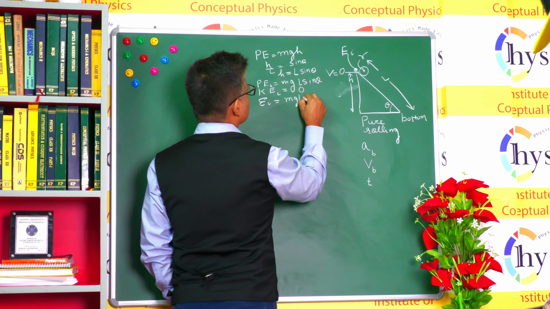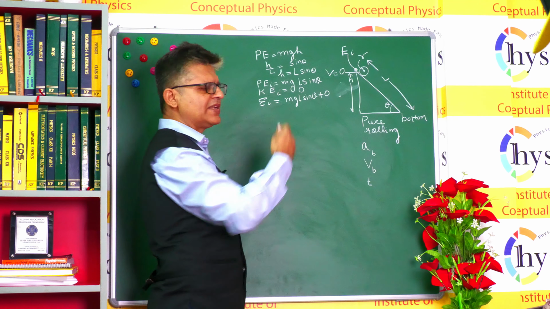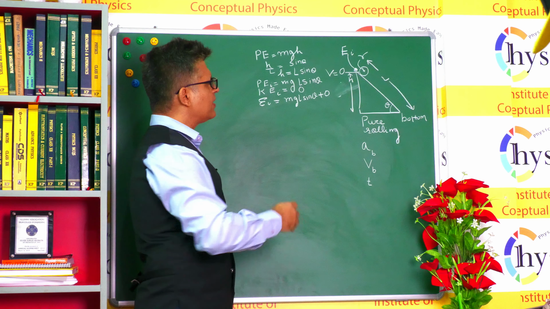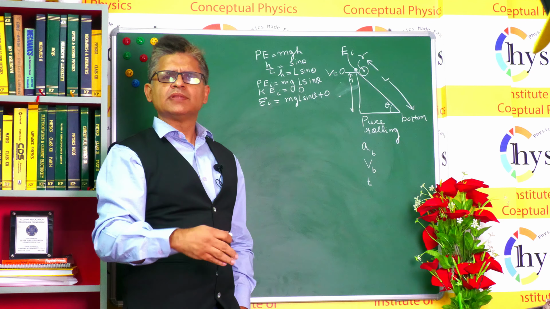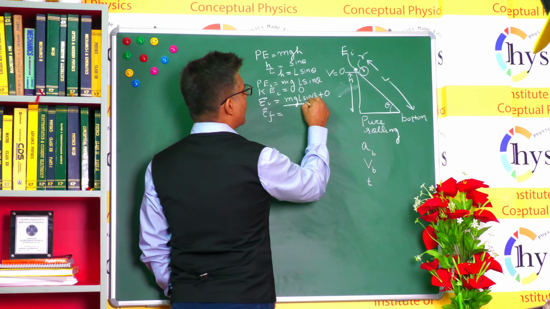Now, because the system we have is having a conservative force like gravity, right? So whatever energy is at the top, the same energy will be at the bottom, because there is no involvement of a non-conservative force, right? So your energy final at the lowermost point will be same as this point.